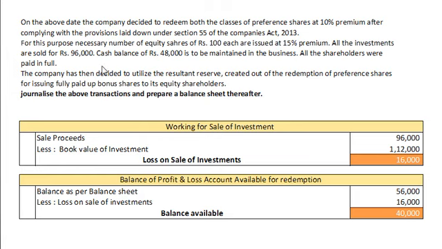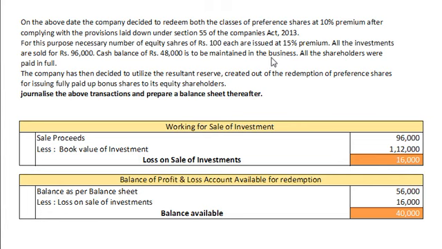For provision purpose, here we have information that the necessary number of equity shares of rupees 100 each are issued at 15% premium. Further, we need to maintain a cash balance of rupees 48,000 in the business after redemption of preference shares. So dear students, here the number of equity shares issued is not given. Further, we need to maintain a cash balance of rupees 48,000 after redemption.